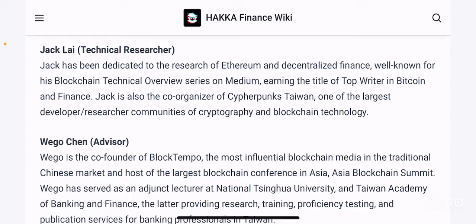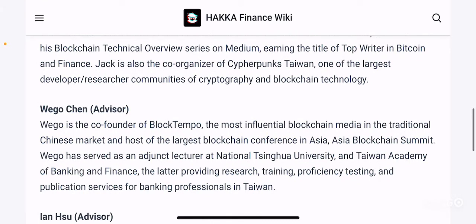He has also been one of the co-organizers for the cypherpunk movement in Taiwan. Again, if you don't know what the cypherpunk movement is, it is a group of people who mainly focus on privacy-preserving methods, and who exist to support privacy and cryptography and so on and so forth, right?